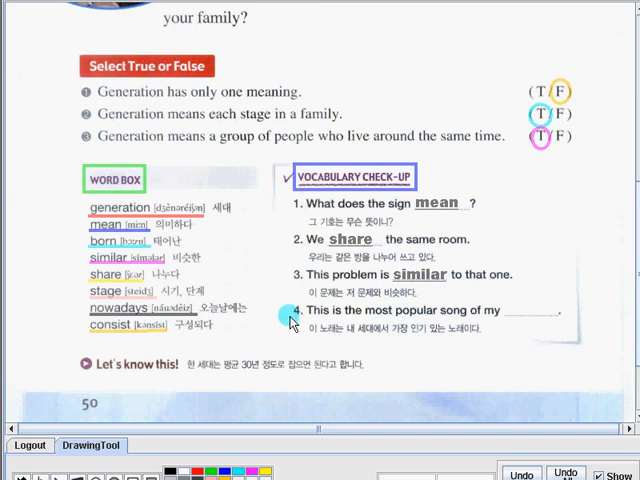And for number 4, this is the most popular song of my blank. What do you think is the right word for this sentence? Nice job! The answer is generation. This is the most popular song of my generation. I hope you got all the correct answers for this activity.